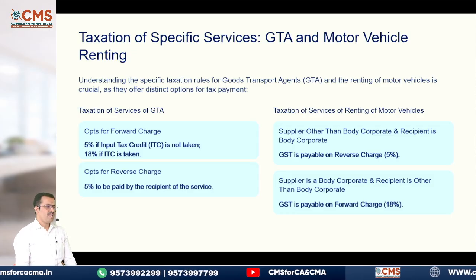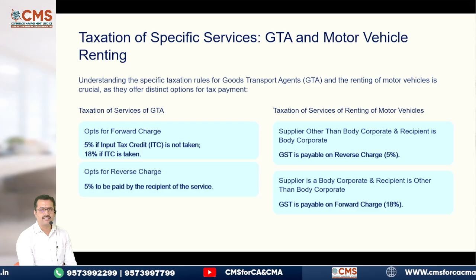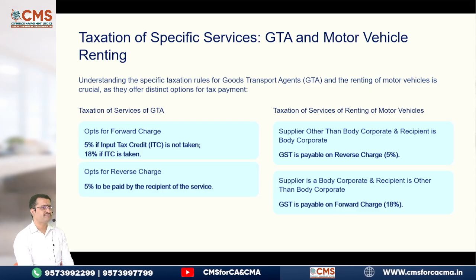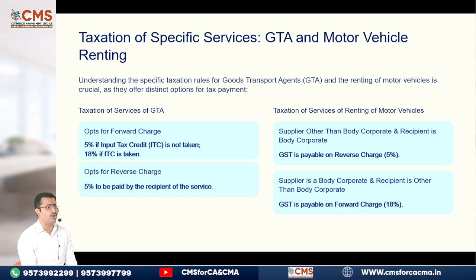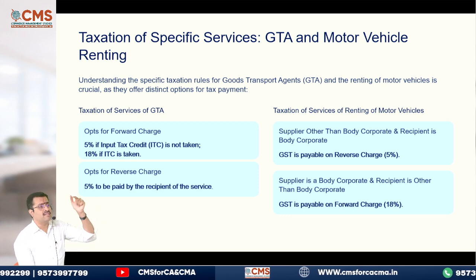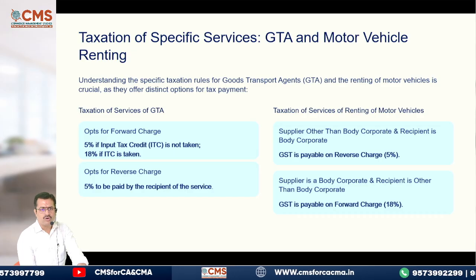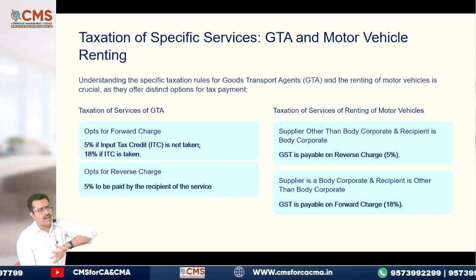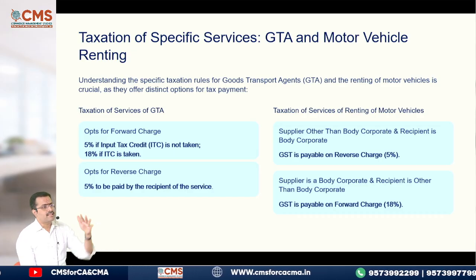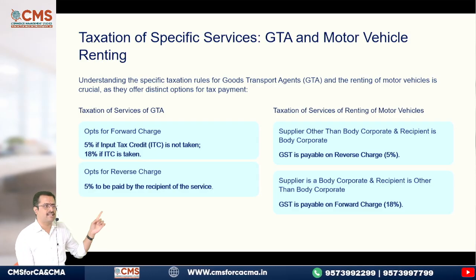Now, this is where the amendment is. Taxation of specific services, that is your GTA, and renting of motor vehicles. I told you just now, why is there an amendment here? Because there is a change in the rate. The 12% got removed, no? Yes, all of them came under 5%. But some of them went to 18% also. So that is the reason why there is a change in this one.